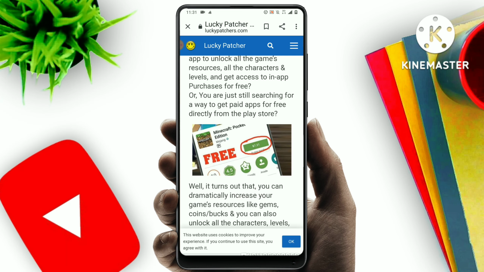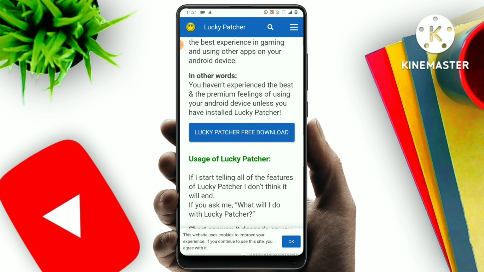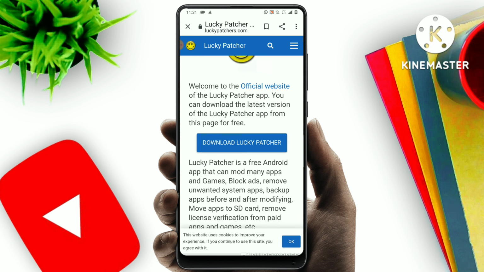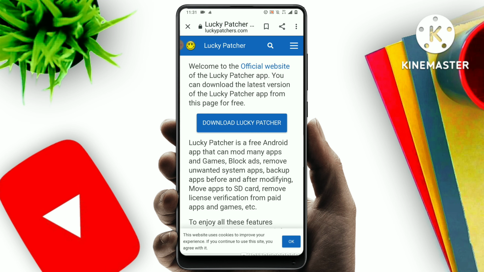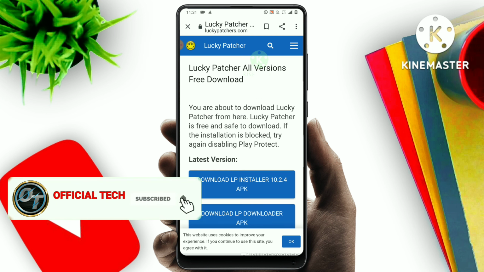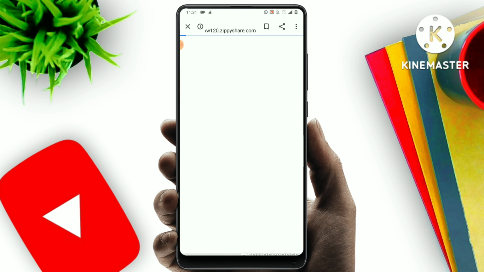You scroll down and tap on Lucky Patcher free download, okay? So you scroll down again and tap on the download Lucky Patcher. So download installer 10.24 application, okay?